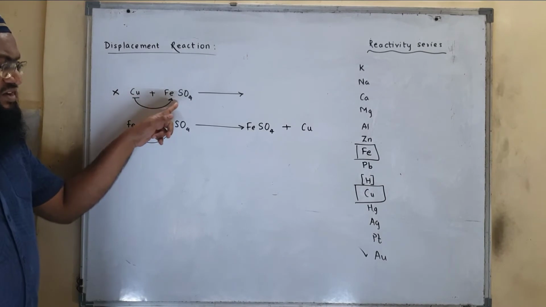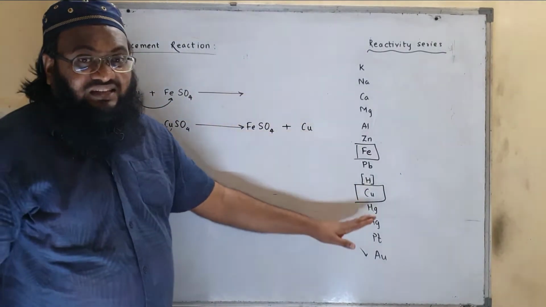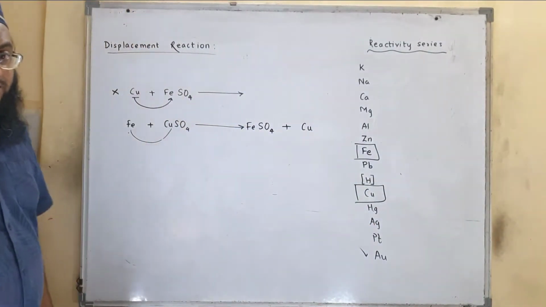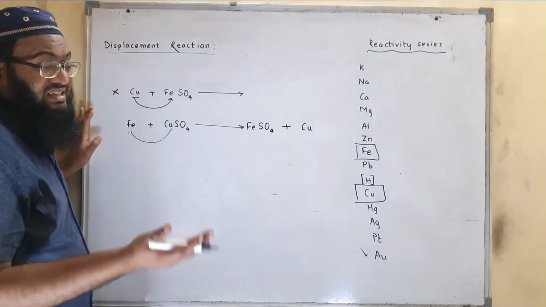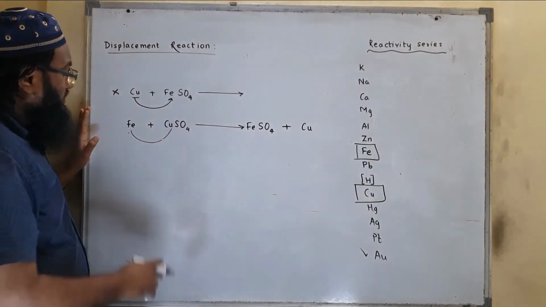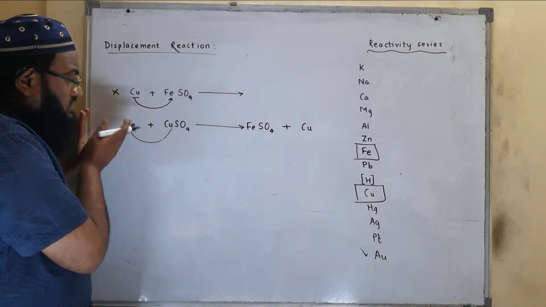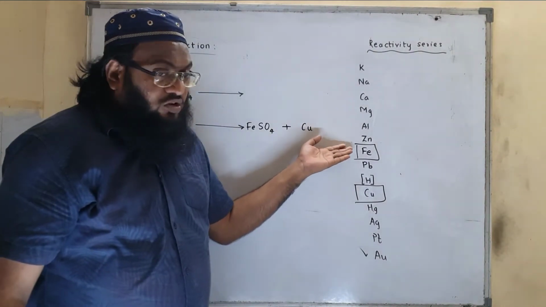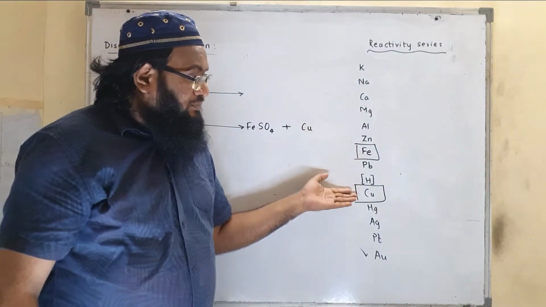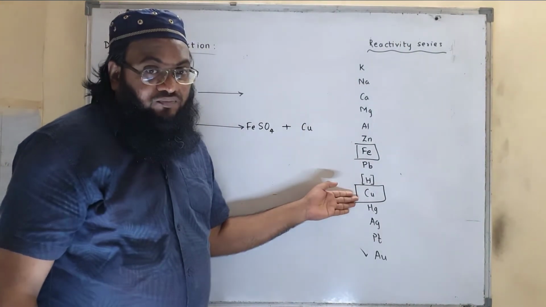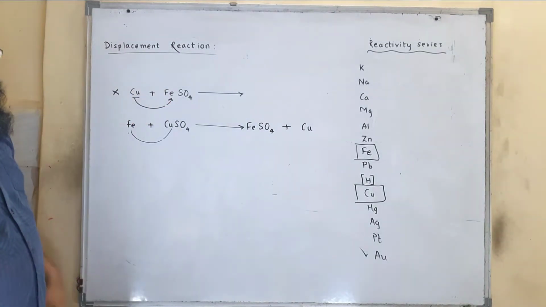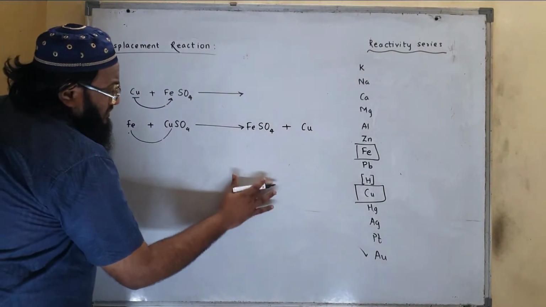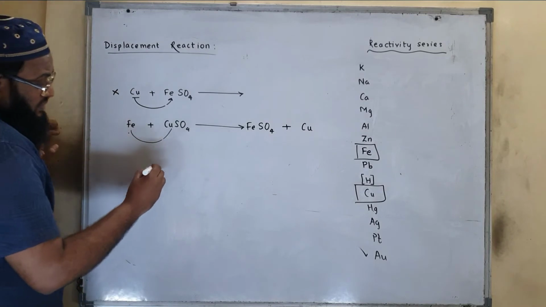But copper cannot displace iron. Why? Because copper is less reactive. Only the elements which are more reactive can displace less reactive ones. Here iron can displace copper. Why? Because iron is higher in ranking than copper, whereas copper is below iron. So copper cannot displace iron. Now the question on this topic will be this way.